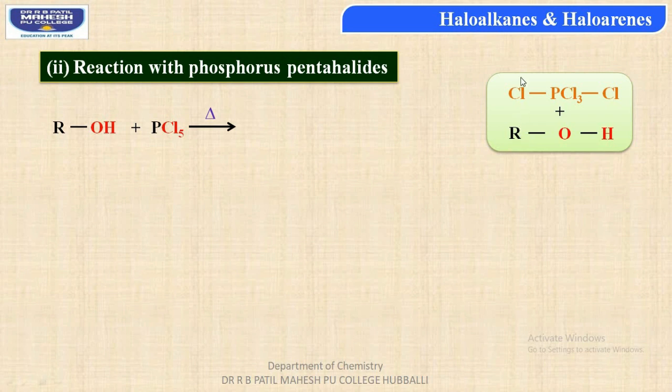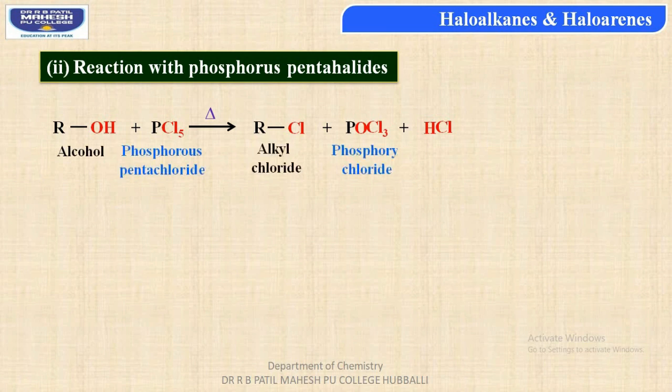Then the alkyl group would be combining with the chlorine atom, whereas the PCl3 part would be combining with the oxygen, and hydrogen would be combining with Cl. Thus, students, we can get the first product as alkyl chloride, that is RCl, the second one as HCl, and the third one as phosphoryl chloride, that is POCl3.